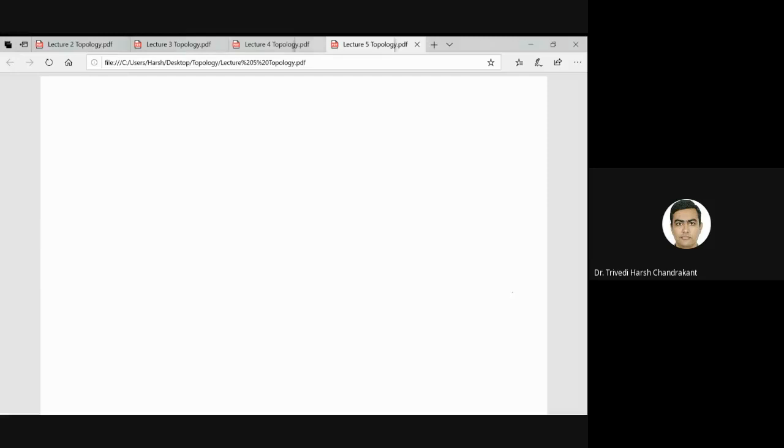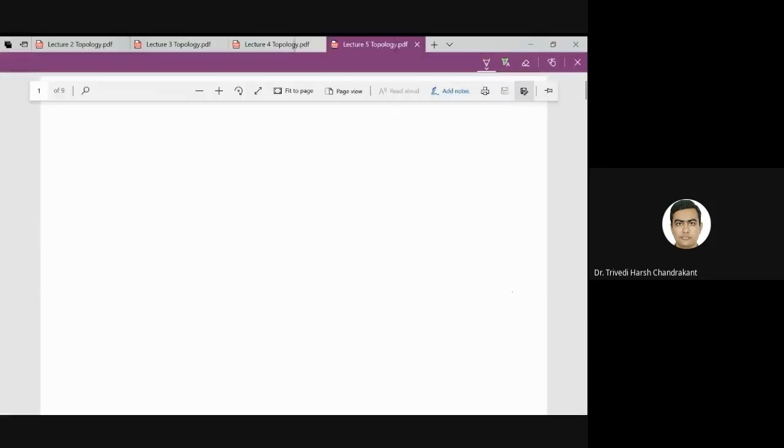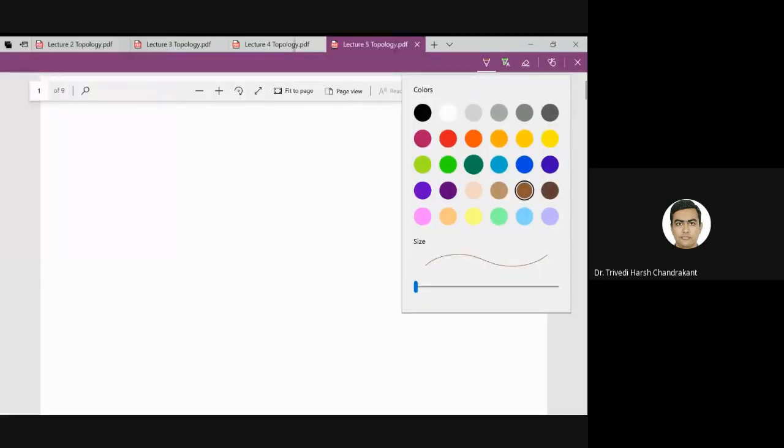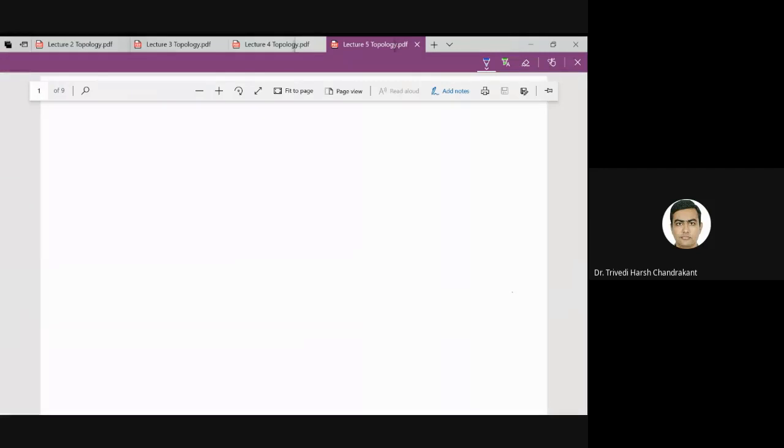So, let me just note down this thing, examples of open sets, or basic examples of open sets.